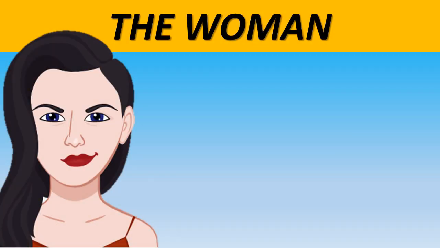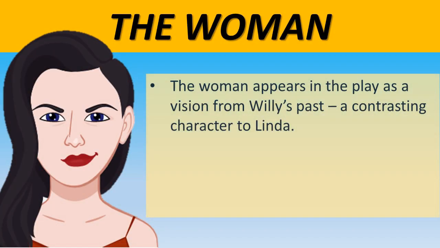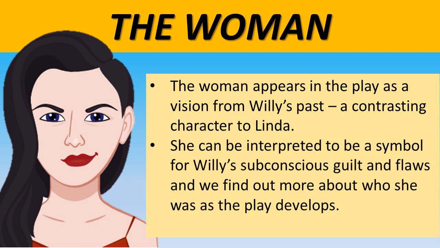We've also got the woman who features in the play. So she is a vision from Willy's past, and she's a contrasting character to Linda. She can be interpreted to be a symbol for Willy's subconscious guilt and flaws, and we find out more about who she was as the play develops.